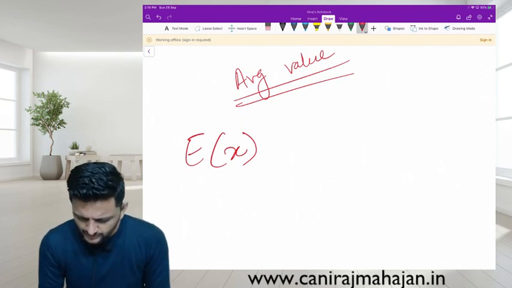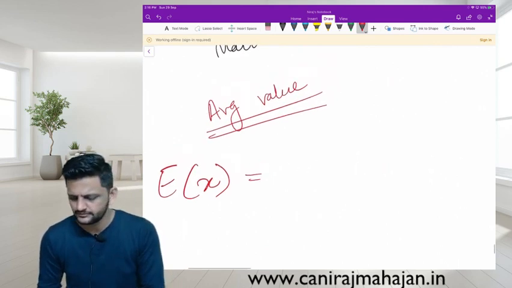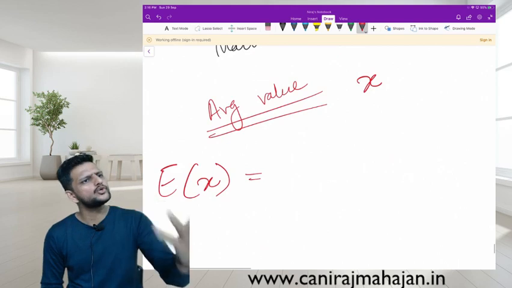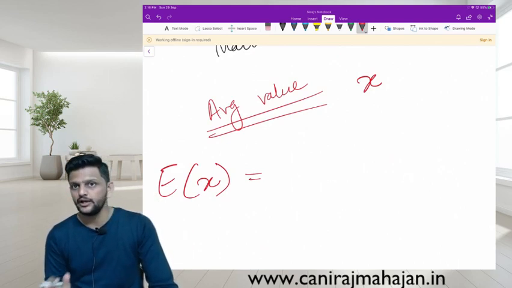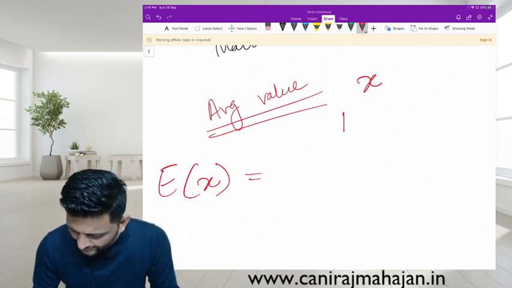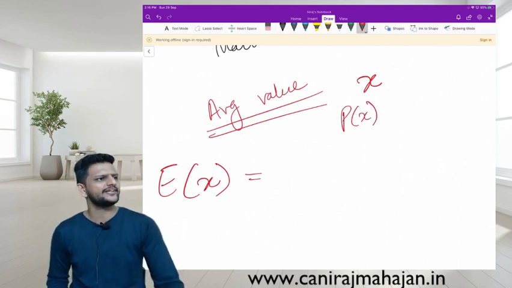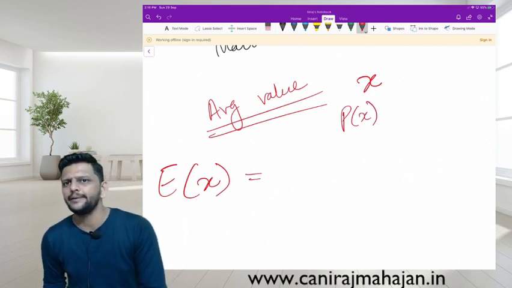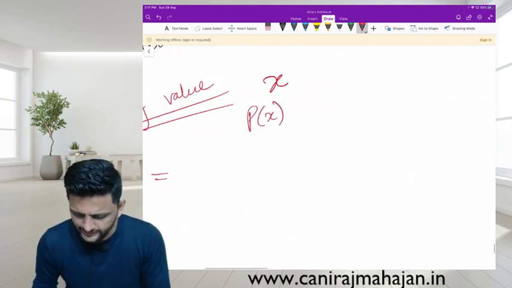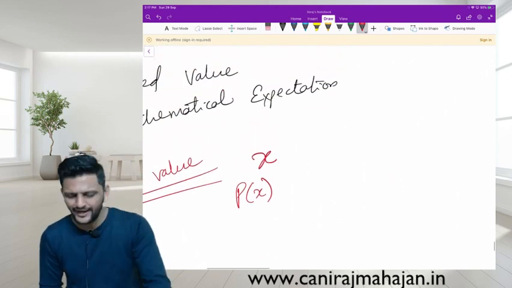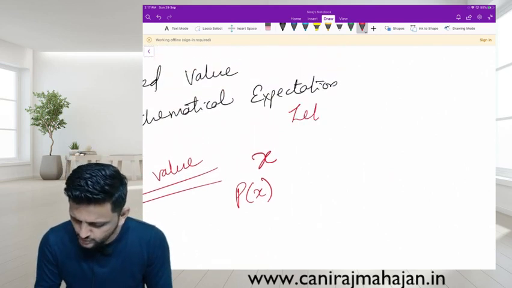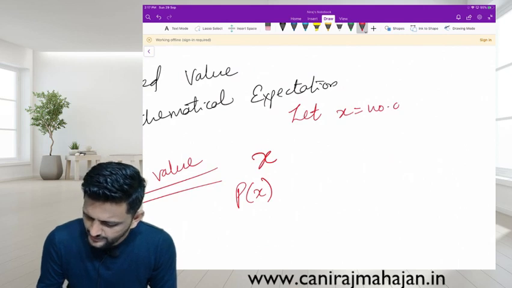Simple. So for that, you should have two things: possible values of x, and for every possible value of x, its corresponding probability. Let us say a coin is tossed one time and let x equal the number of heads.